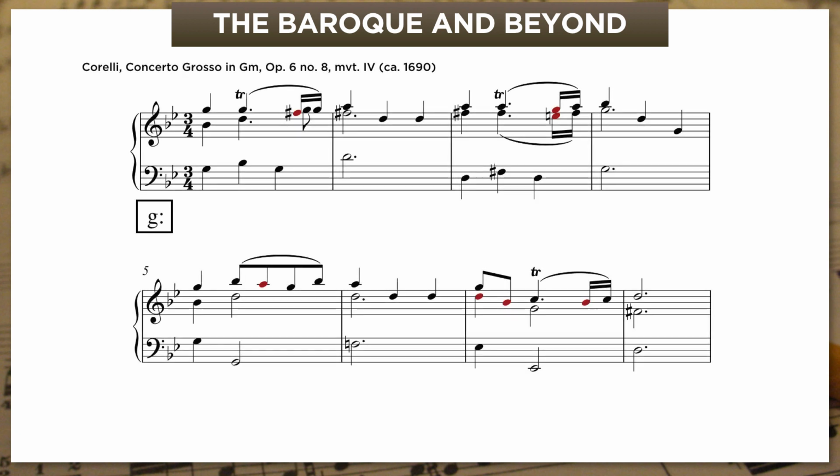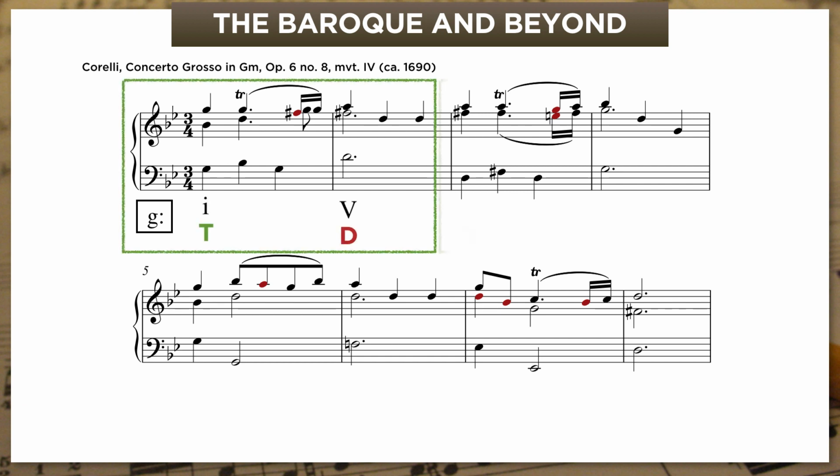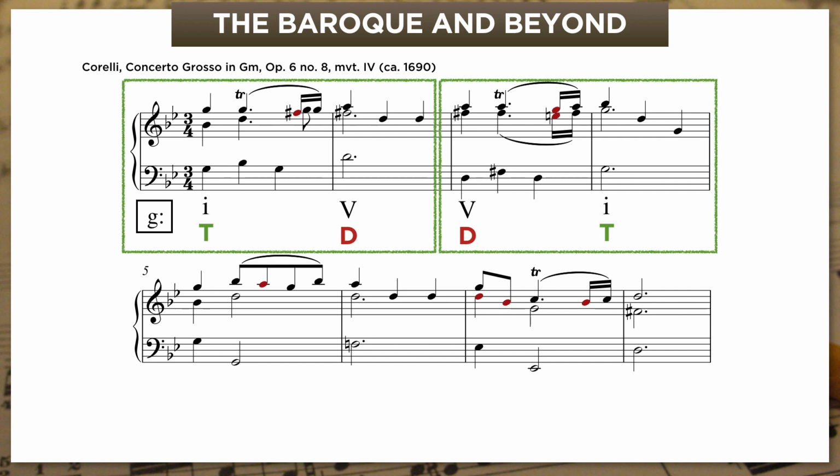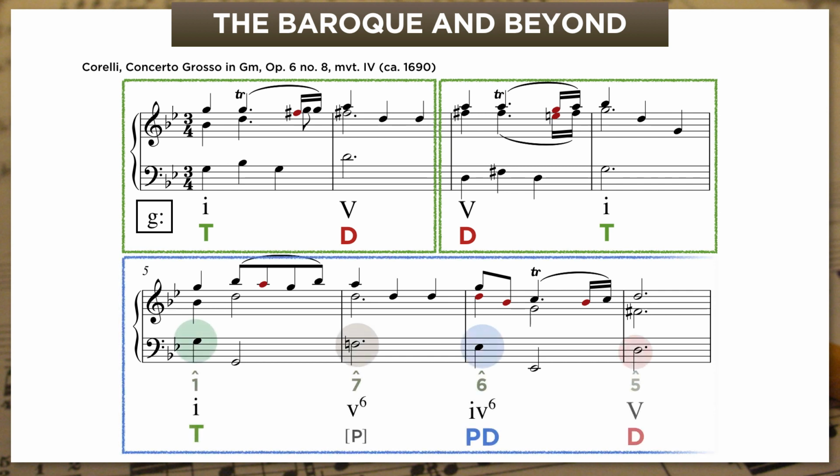Here's another Corelli example. This one's an early instance of sentence form, and it opens with a cliche we know well. Tonic to dominant in the basic idea, and then dominant to tonic when that idea repeats. But the second half, the continuation, is based on the lament progression. 1, passing minor 5, 4, 6, and a half cadential 5.